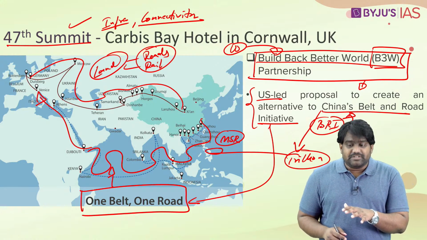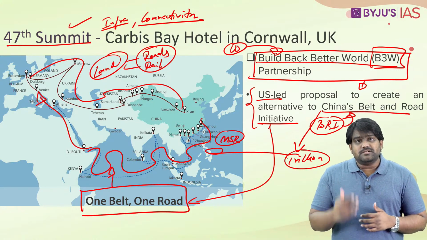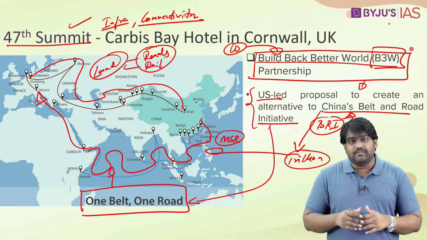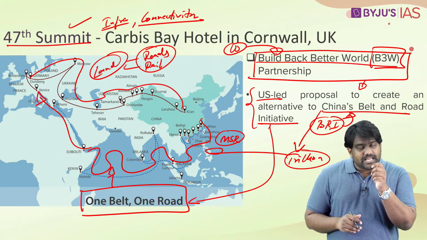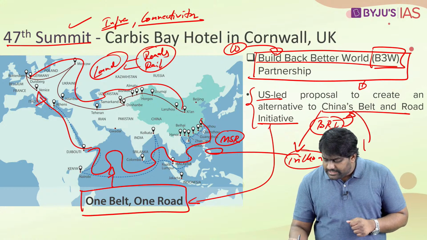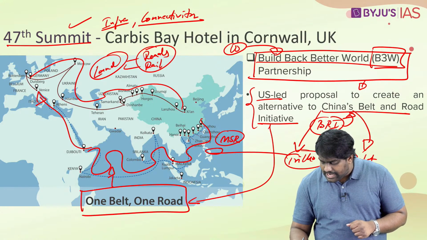This ambitious connectivity project of China has increased its economic and strategic influence. Western countries even allege that China is engaging in debt trap diplomacy through this project.